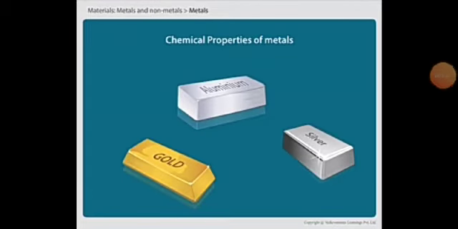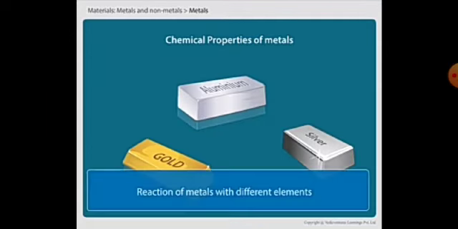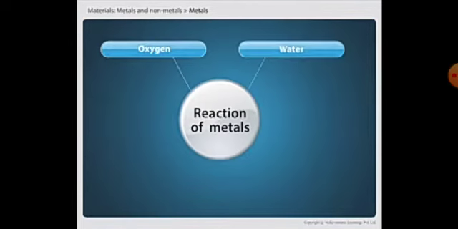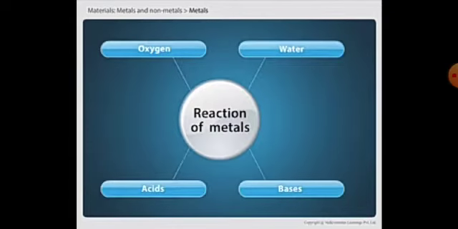Properties of metals. Now you will learn about the chemical properties of metals. Here we will discuss the reaction of metals with different elements like oxygen, water, acids and bases. First, reaction of metal with oxygen.